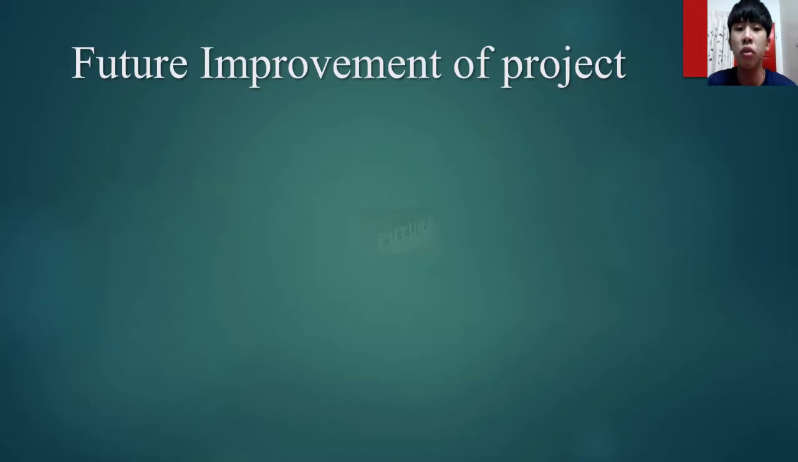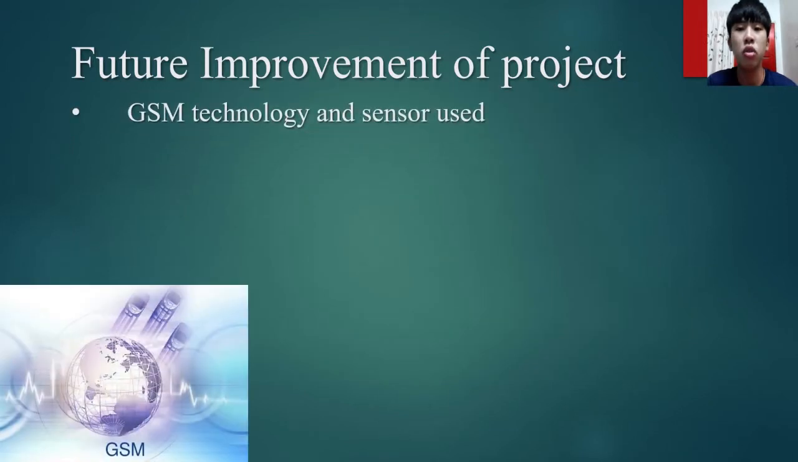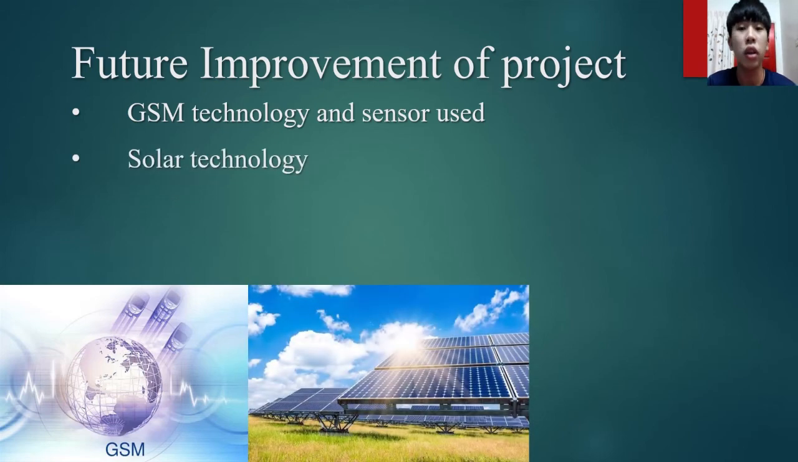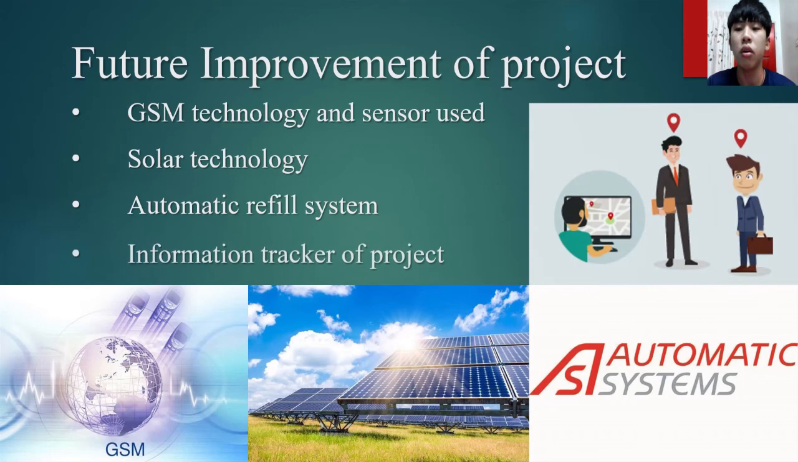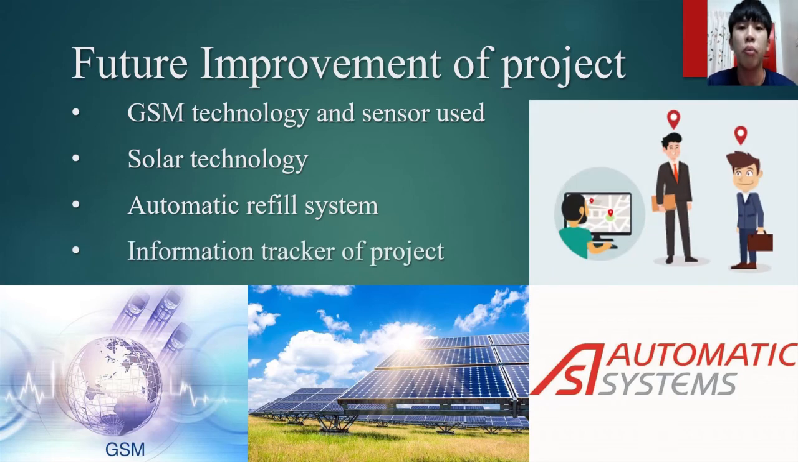So for the future improvement of the project, GSM technology and sensors can be used in the project. For example, the sensor can detect the level of the hand sanitizer, so the GSM technology can send a message to the user or us to refill the system. The second point will be solar technology to provide a power supply. Then an automatic refill system, same as the GSM technology. And the last one will be an information tracker of the project. So the application can help the system to store and save the data of the user, for example, the period of time the user used the project.